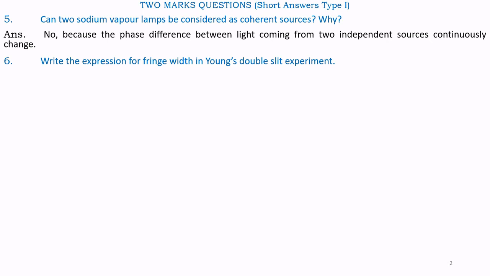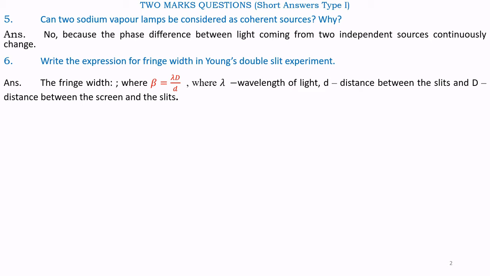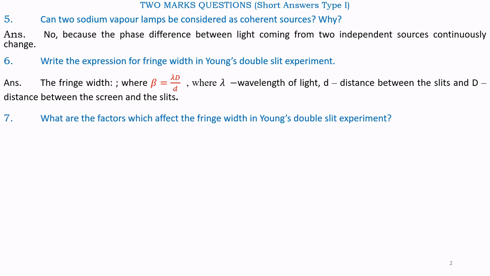Question number 6. Write the expression for fringe width in Young's double slit experiment. Answer. The fringe width β = λD/d, where λ is the wavelength of the light, small d is the distance between the slits, and capital D is the distance between the screen and the slits.